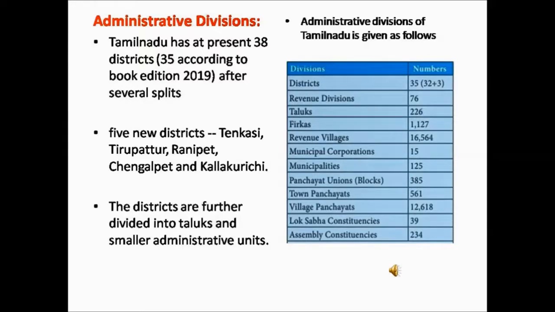Municipal corporations govern the cities with a population of more than 1 lakh people, and the municipalities headed by the municipal council govern the towns with a population between 25,000 to 1 lakh. Likewise, the state is divided into many divisions for the purpose of administration.